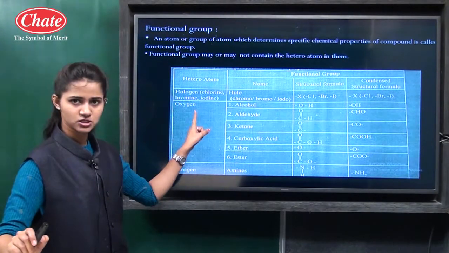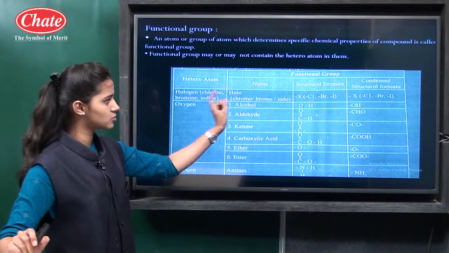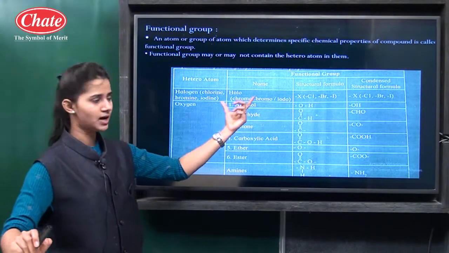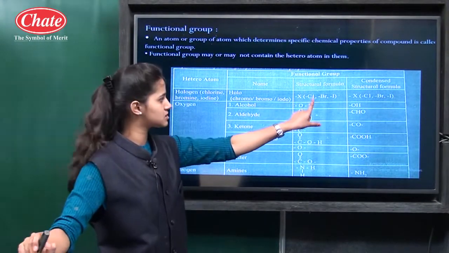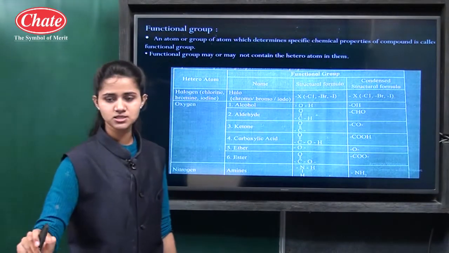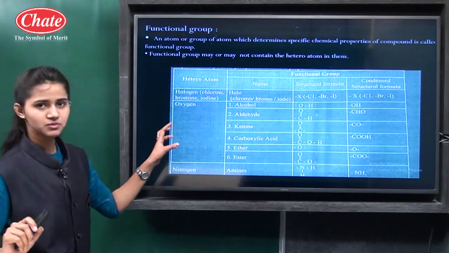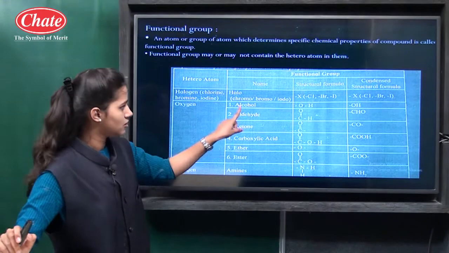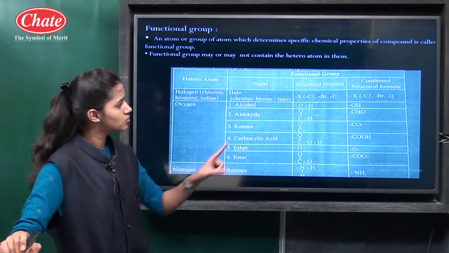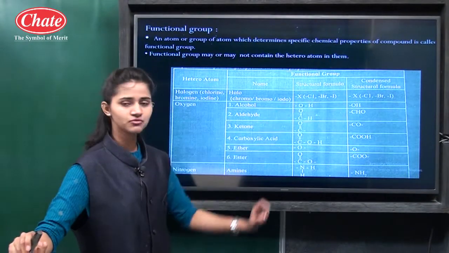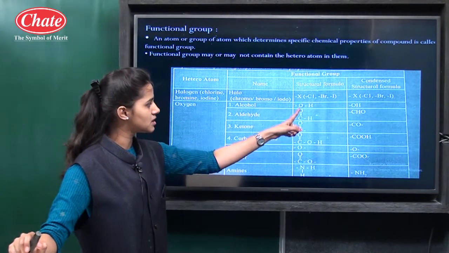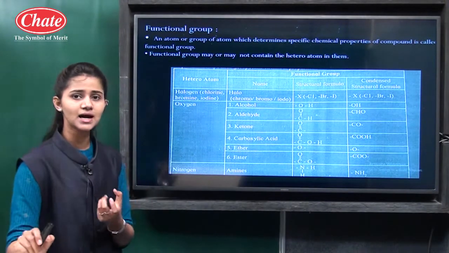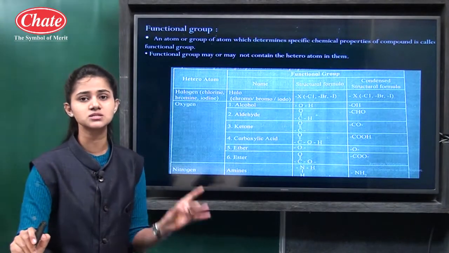First one, you can see the halogen is there. Halogens, the name of this functional group is halo. Chlorine can be there, bromine, iodine, fluorine. These are actually the halogens. Okay, the structural formula of this is Cl, Br. The condensed structural formula is given. Then after the heteroatom, the functional groups which have the heteroatom oxygen are given here. First one we can see is the alcohol, whose structural formula is OH and condensed structural formula OH. Aldehyde, C double bond O, H, condensed structural formula CHO. The name of this functional group is the aldehyde. You can see carbon is there, hydrogen is there, oxygen is there.